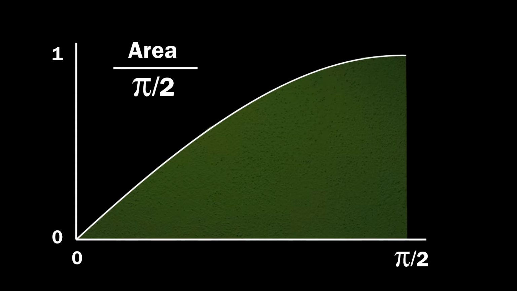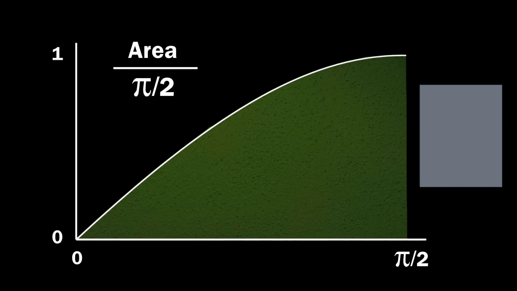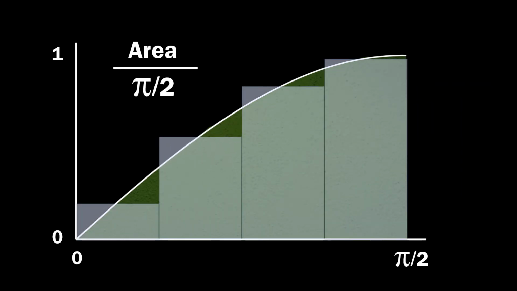The hill is shaped sort of strangely. It's not like we can just multiply a couple of numbers to get its area. But what's an easy shape we can do that for? Rectangles, of course. So, let's approximate the shape of our hill with a few rectangles. We can now calculate the area of each individual rectangle. Adding up these areas gives 1.006, which is an estimate for the area under the hill. Cool. We can do better though.